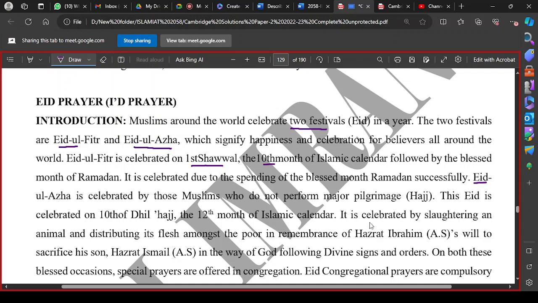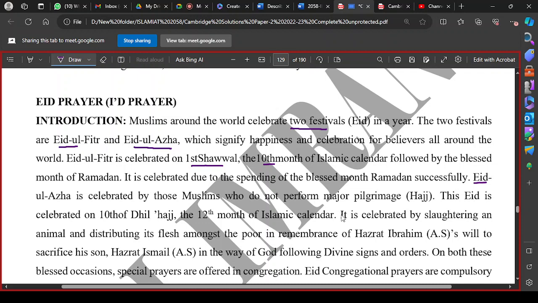This is a brief introduction and why it is celebrated. Eid al-Fitr is celebrated at the end of the blessed month of Ramzan, spent successfully, to show your happiness and joy for Allah's blessings and His mercy. And Eid al-Adha is celebrated upon the completion of one major obligation of the Muslims, which is Hajj, and also in remembrance of the sacrifice made by Hazrat Ibrahim alayhi salam.